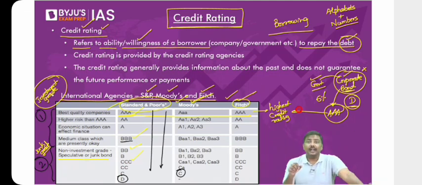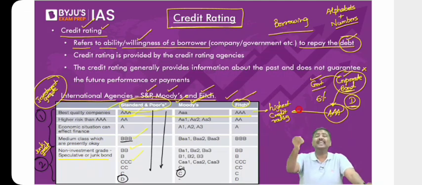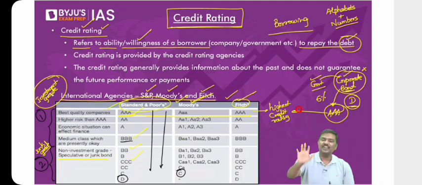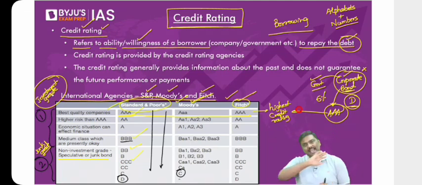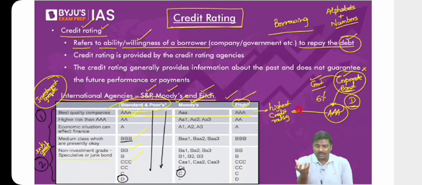So the argument is, can the credit rating guarantee the payment? Of course no. It's an indicator, that's it. It's an indicator based on the past performance of the company. You can simply find out, okay, these are borrowed, these are repaid, etc. But they cannot guarantee the performance of the company in the future. That's the precise reason. Many of the times, even those companies that have got very good credit rating have defaulted. I hope you understand.